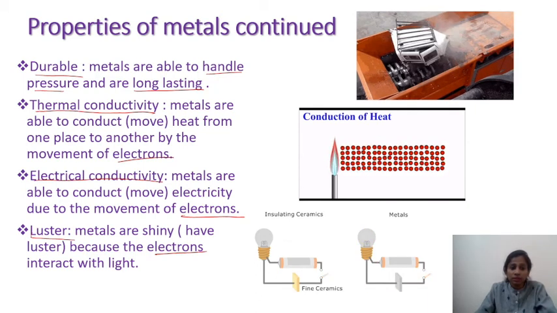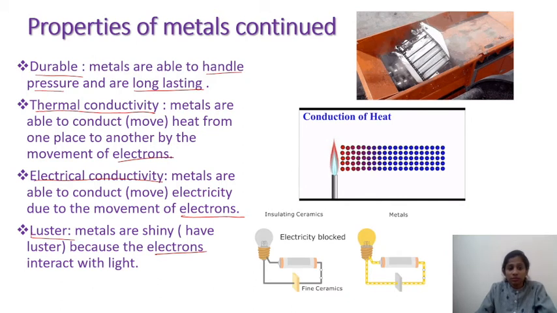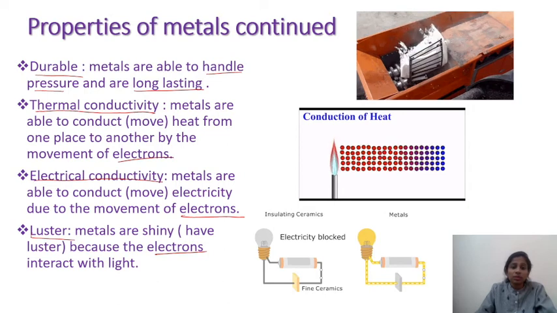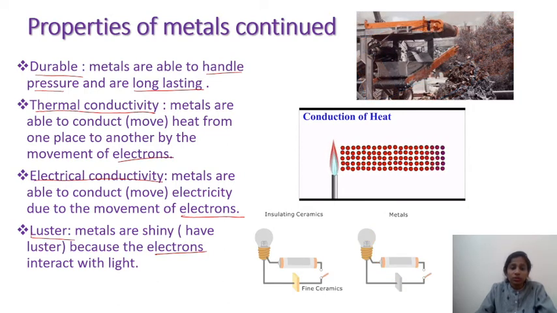Now the conductivity, be it thermal or electrical, purely depends upon the charge carriers. Here you have electrons which are freely moving, and when there is movement, they will be capable of carrying current as well as heat.